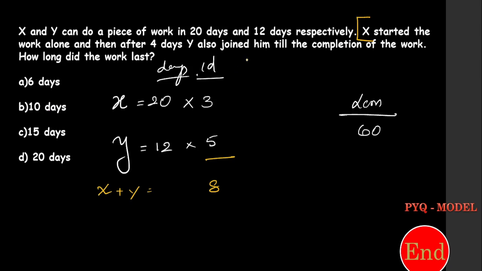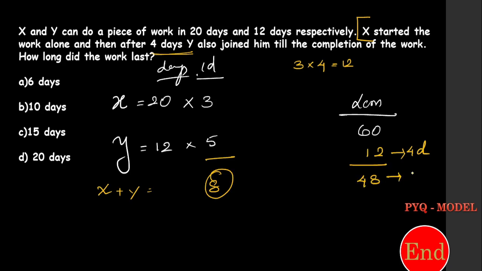X started the work alone and then after 4 days Y also joined him. So for 4 days X is alone working, right? So in 1 day X can complete 3 chocolates, and in 4 days X alone working, 12 chocolates was completed by X. Is it right? Now Y also joined with him, right? If both of them work together, they can complete 8 chocolates in a day. Remaining there are 48 chocolates. How many days does it take? It takes 6 days. 6 into 8 is 48, right?